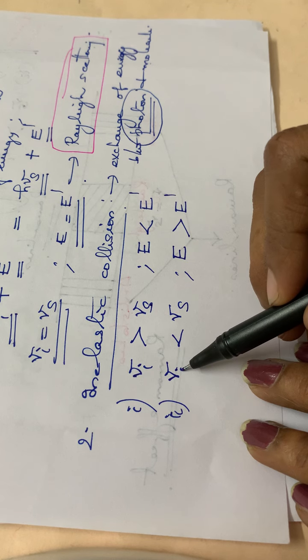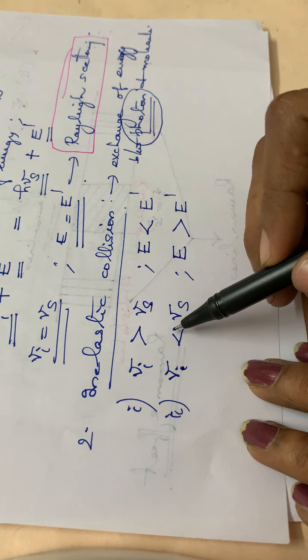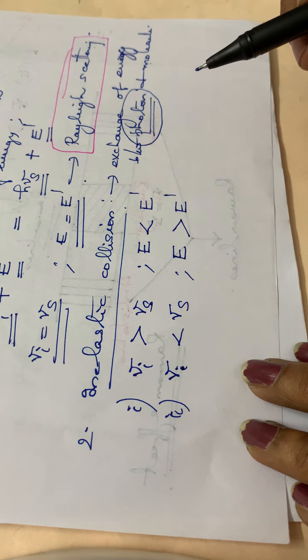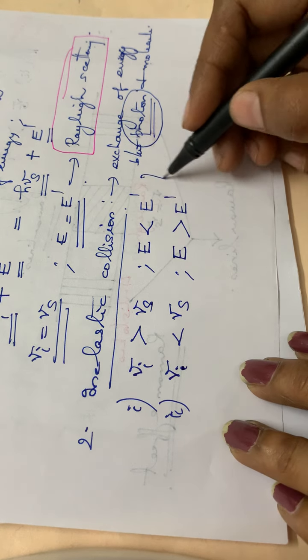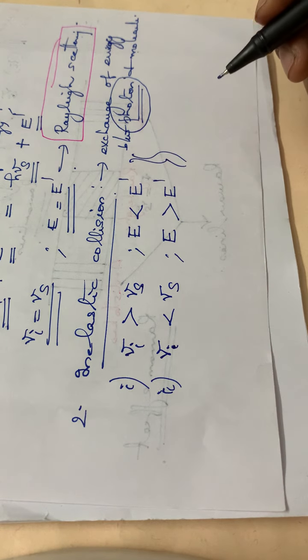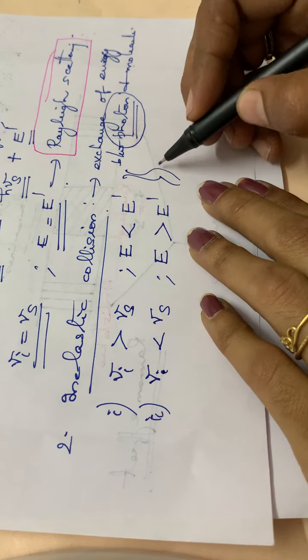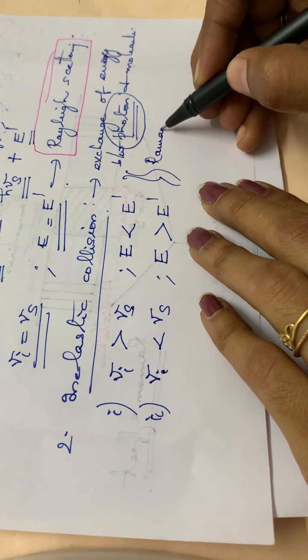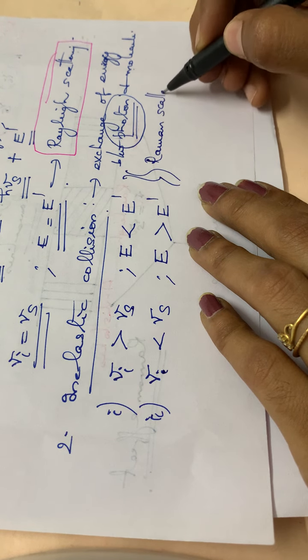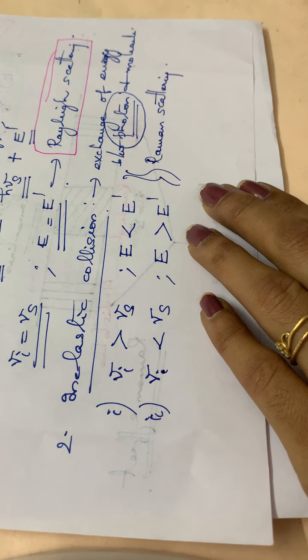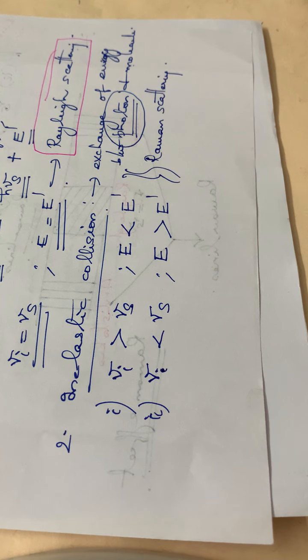So these two collisions correspond to Raman scattering, or Raman lines. Here we have to give an explanation for this Raman scattering.